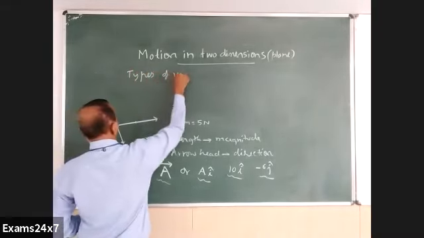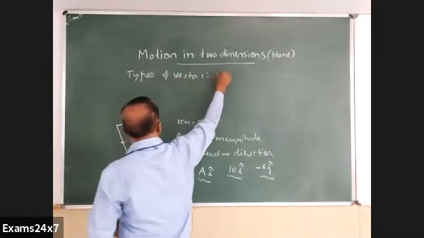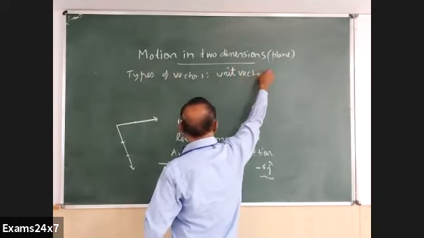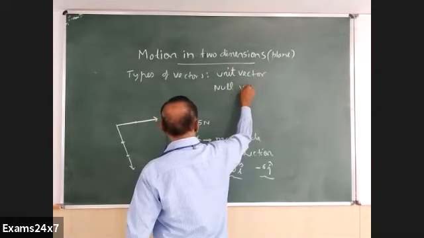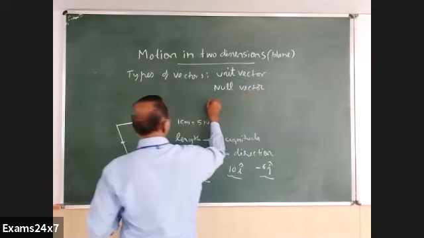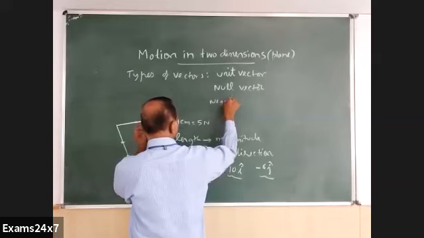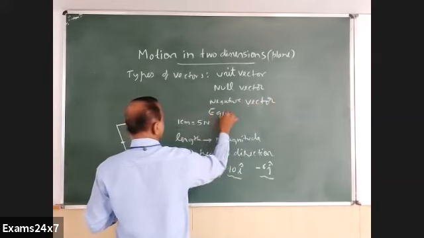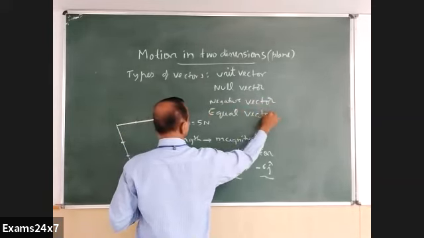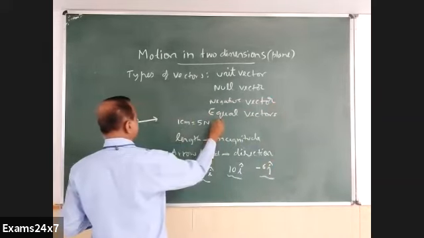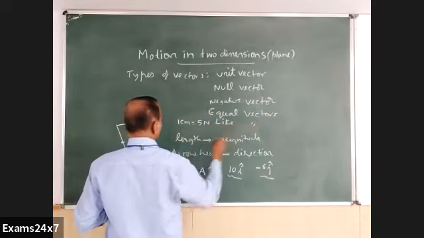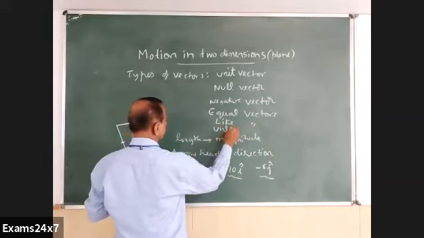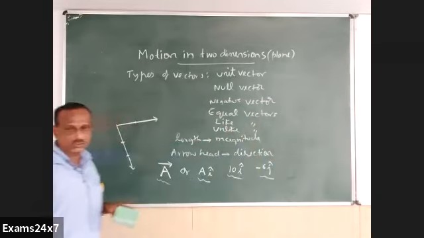There are various types of vectors, like first of all unit vector, null vector, negative vector, equal vectors, like vectors, unlike vectors, concurrent vectors. No, you don't have to write all these things.